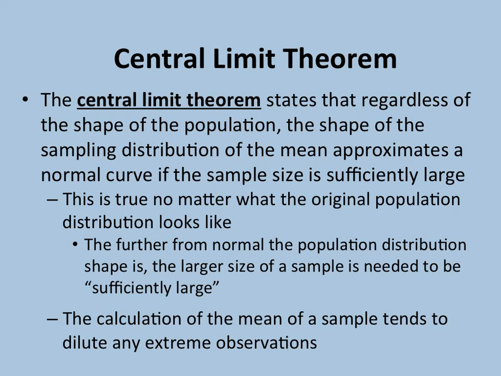The central limit theorem applies no matter what the original population distribution looks like, although the further from normal the population distribution shape is, the larger the sample will have to be to meet the criteria of being sufficiently large. Depending on the underlying shape of the distribution, a sample size of 25 to 100 might be considered sufficiently large. The central limit theorem works in part because the calculation of the mean of a sample tends to dilute the effect of any extreme observations.